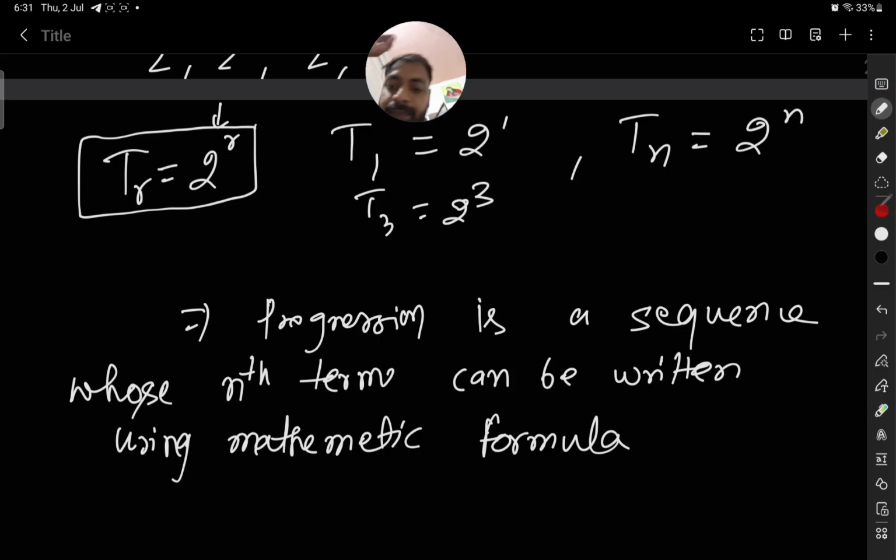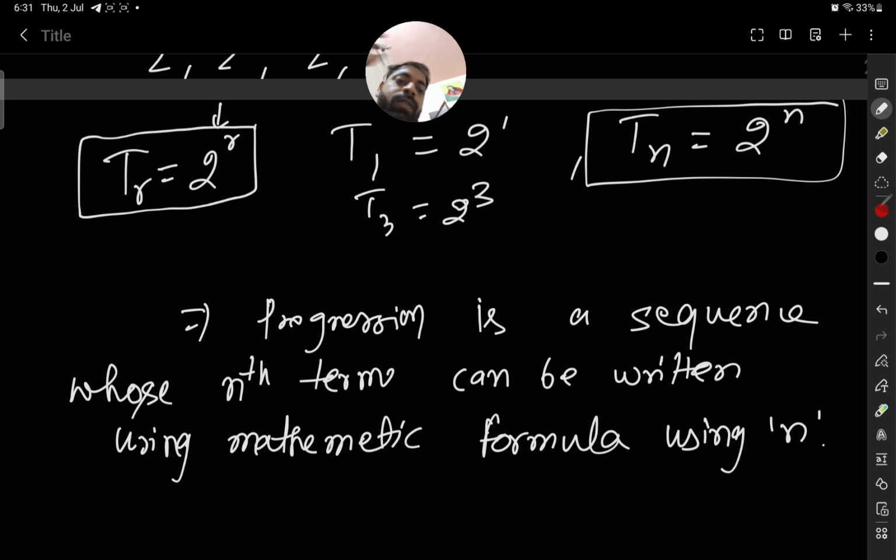We can write the nth term using n: there will be some n for the first term, some n for the second term, such as here 2 to the power 1 for the first term and 2 to the power 2 for the second term.